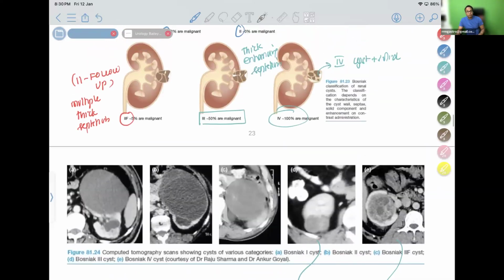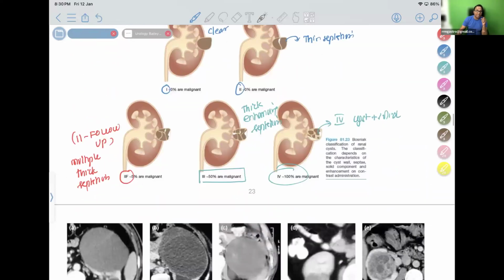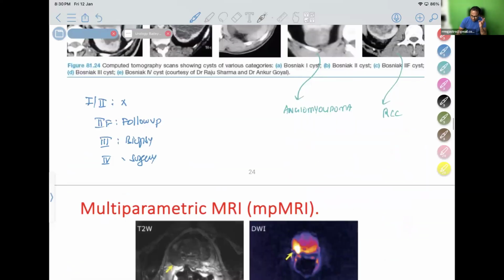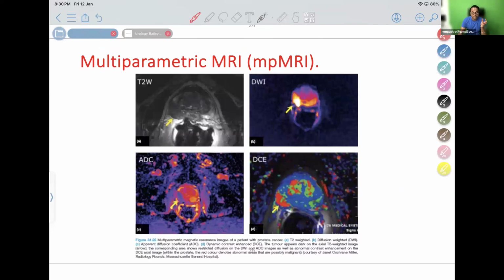And another important investigation recently done is multi-parametric MRI. The CT scan is good for kidney, whereas MRI is good for prostate. Okay, for prostate, MRI is the best investigation, not CT. And there is a grading based on it, like the Birads grading, there is the PI-RADS grading. Prostate Imaging Reporting and Data System is there, right?